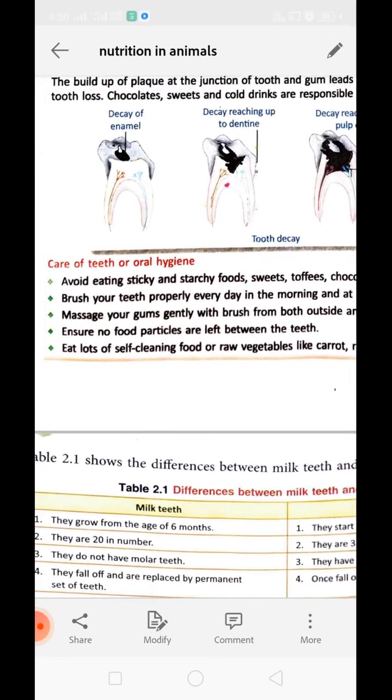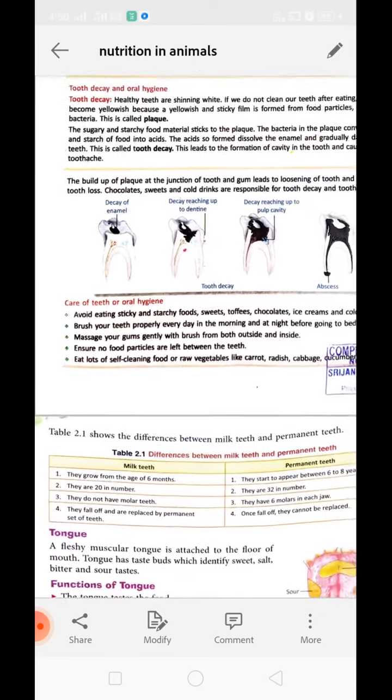Okay, now next is ensure no food particles are left between the teeth. If they are present, it will be a nutrient source for the bacteria, right? They will feed on this food material left inside the mouth between the teeth, and they will secrete a large amount of acid which will cause tooth decay. Okay, next is eat a lot of self-cleaning food like raw vegetables such as carrot, radish, cabbage, cucumber. These clean the teeth and help you to maintain shiny white teeth.